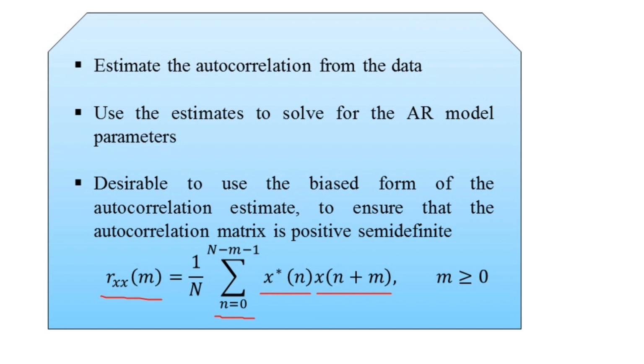The outcome here will be a stable AR model, the stable autoregressive model.